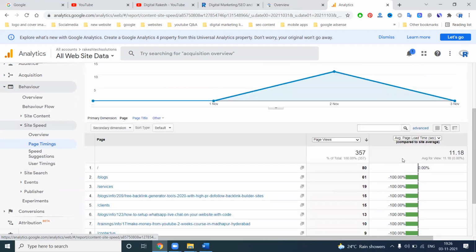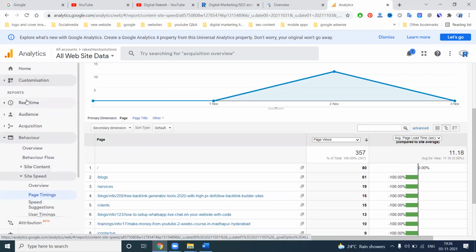Is it clear? All of these options are given in Google Analytics. Three are the most important for website traffic tracking. One is Real Time, live traffic. Audience: which language, country, city, operating system, for desktop and mobile. Acquisition: you can check referral traffic, organic, direct, social traffic, and paid search traffic. All of these are shown to customers in Google Analytics. This is how to track for the public in Google Analytics.